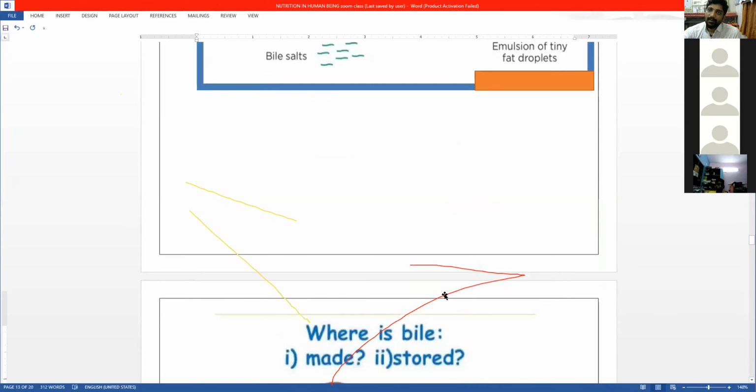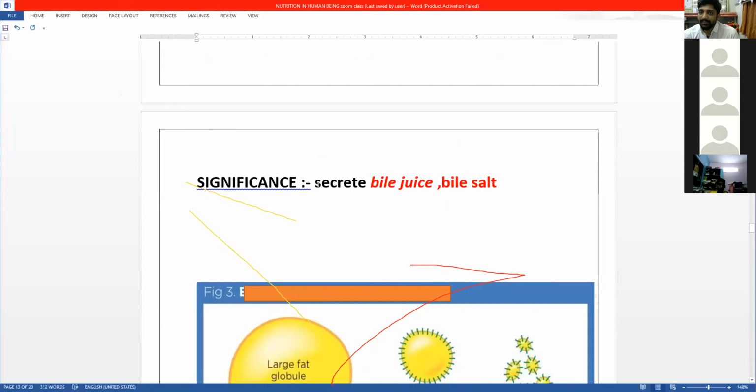Okay, now I forgot to tell you some other function of the liver. There is some other function of the liver also.